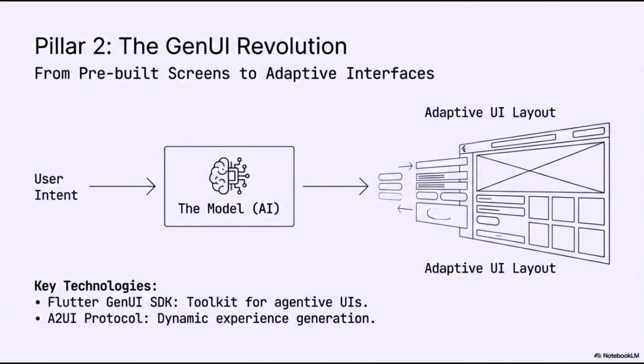As illustrated, individual components are assembled in real time to create an adaptive UI layout tailored to the specific context of the interaction. To bring this vision to life, we are leveraging two core technologies: the Flutter GenUI SDK, a comprehensive toolkit for building agentive user interfaces, and the A2UI protocol, which facilitates the dynamic generation of these personalized experiences.